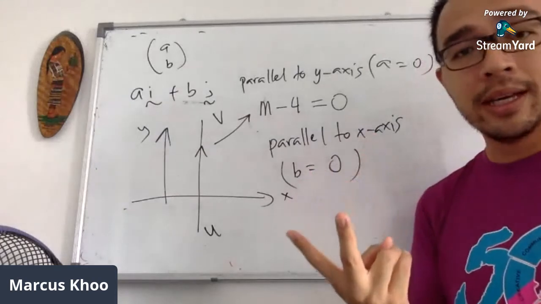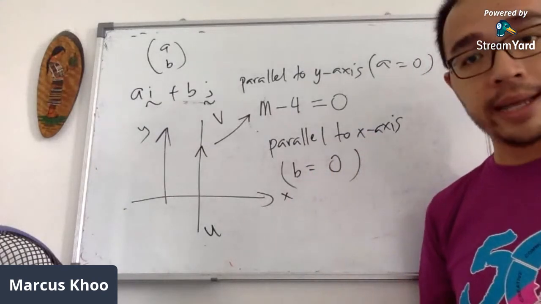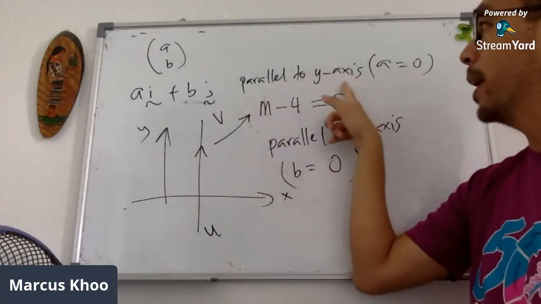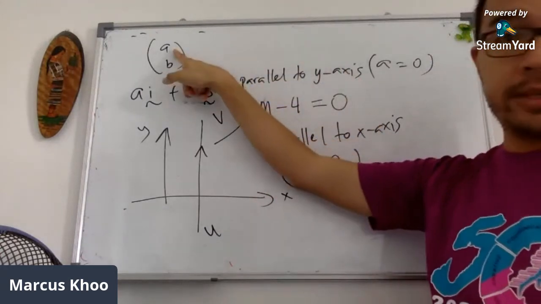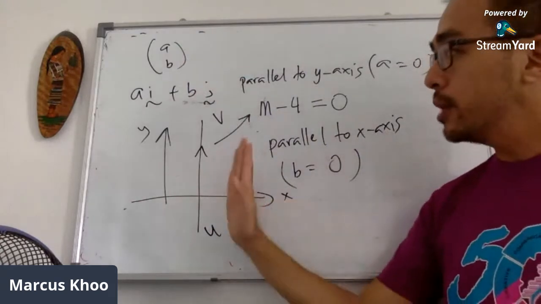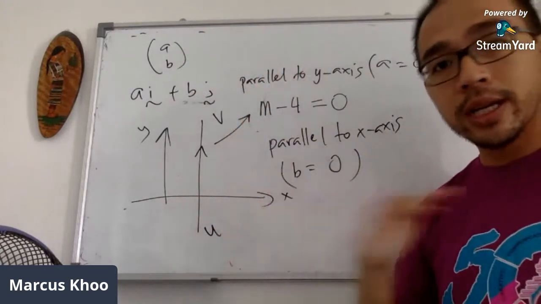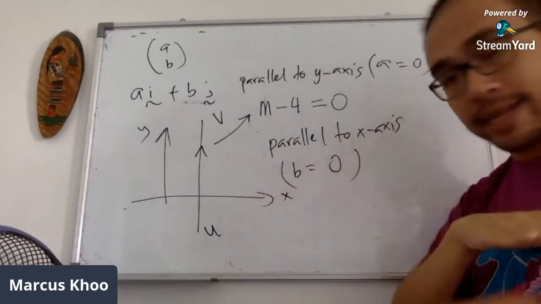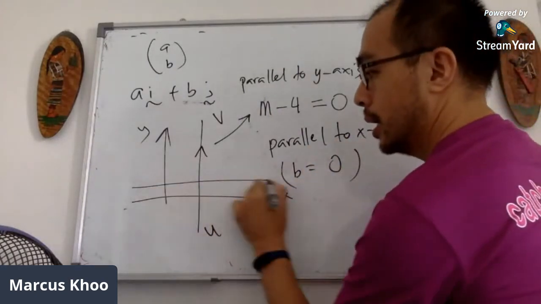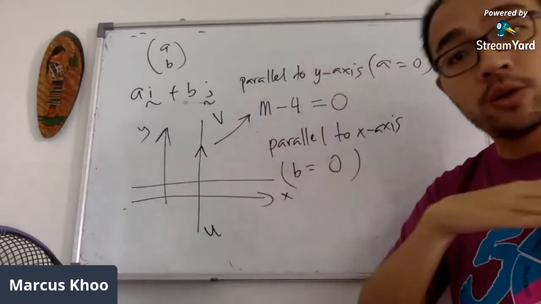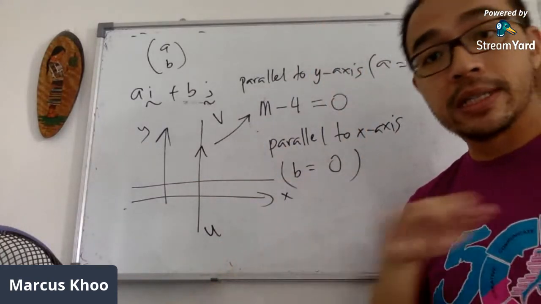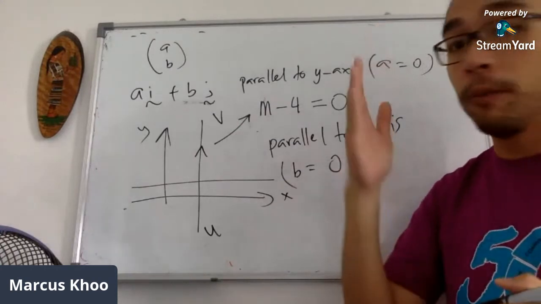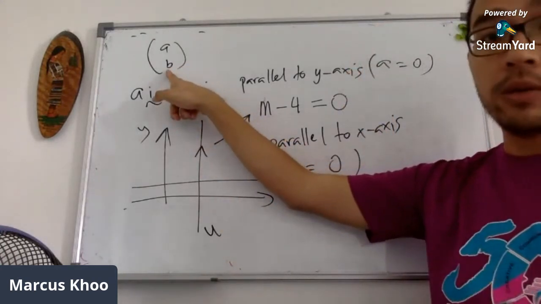2 marks only, because it requires us to understand that if it is parallel to the y-axis, then the top number must be 0 because there's no left, right. Your vector only goes up and down, so there's no horizontal component to it. But if it is parallel to x-axis, then now there's no up and down. It's just going left and right. If your vector is just going left and right, then there's no vertical component. So B must be equal to 0.